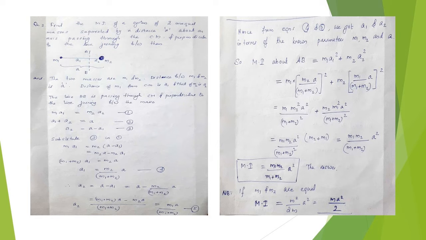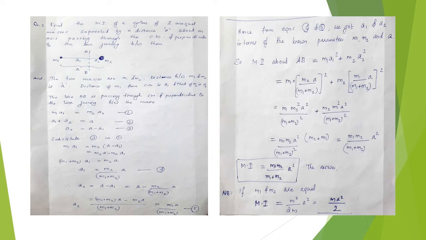That is m1m2 square a square divided by (m1 plus m2) the whole square plus m2m1 square a square divided by (m1 plus m2) the whole square, which is equal to m1m2a square by (m1 plus m2) the whole square as common into (m2 plus m1). (m1 plus m2) gets cancelled and finally we get m1m2 divided by (m1 plus m2) into a square. So, the moment of inertia is equal to m1m2 divided by (m1 plus m2) a square, the answer.